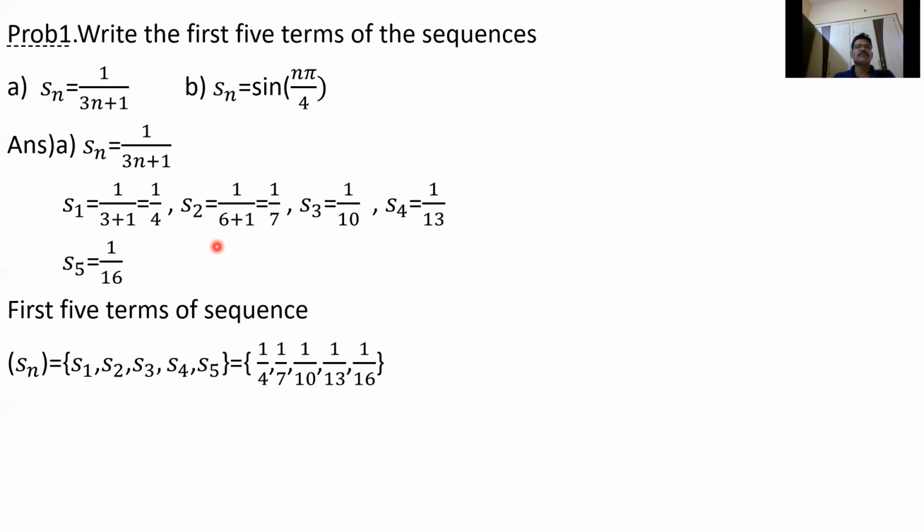Let's see one or two problems. Write the first 5 terms of the sequence. First, Sn equal to 1 by 3n plus 1. Second, Sn equal to sine n pi by 4.